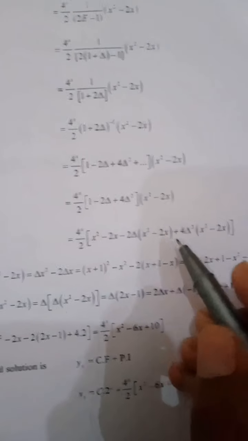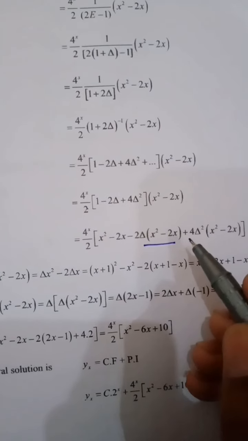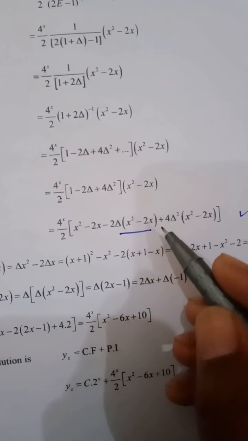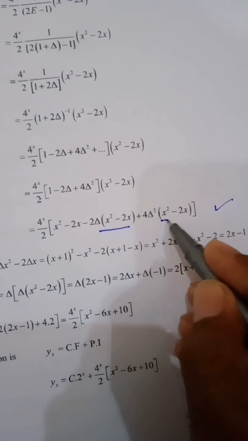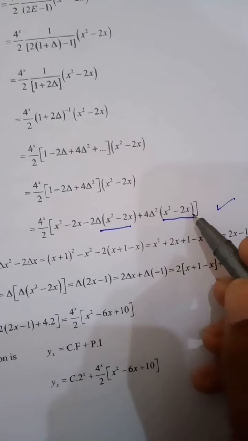Now we have to find the values of the forward operator del into x square minus 2x and the value of del square into x square minus 2x.